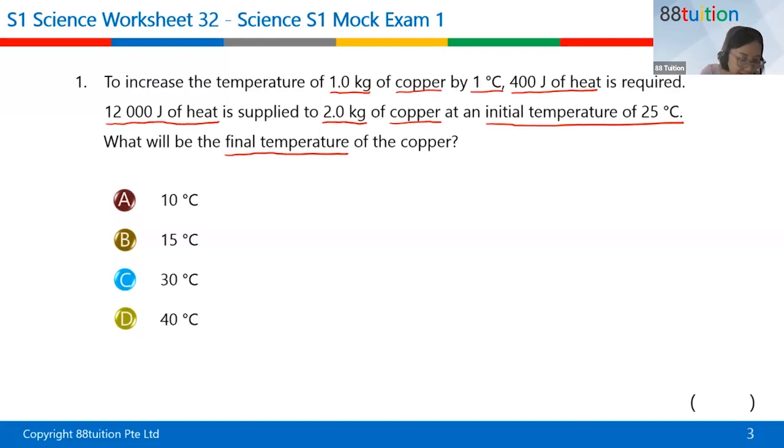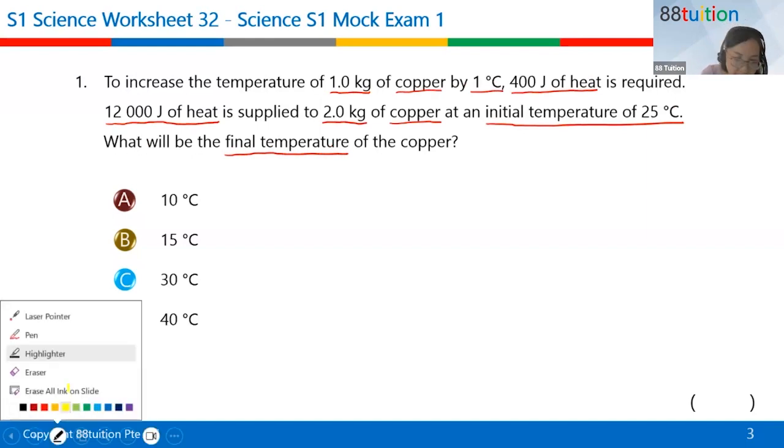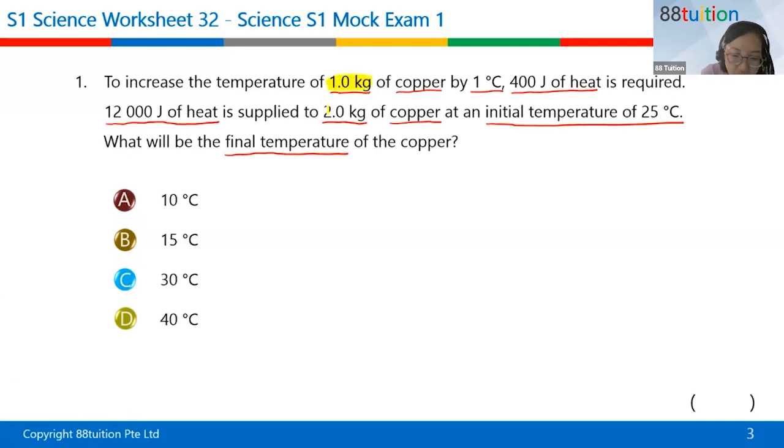So I'm basically underlining the keywords, but the most important thing is this. Notice that this is 1 kg and this is 2 kg. So when you have different mass, you cannot do comparison.